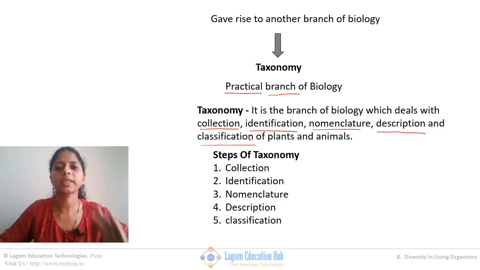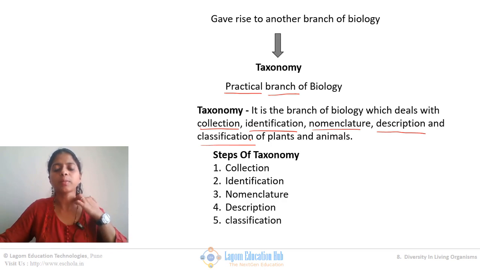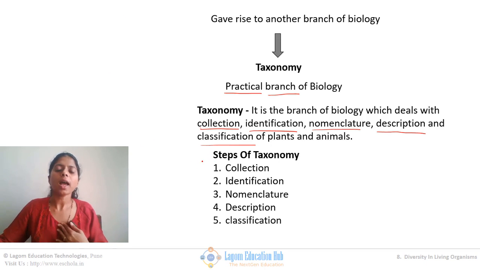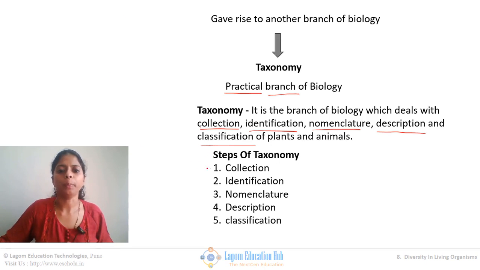Now what will taxonomy do? It is a smaller branch of systematics, that is fine, which is practically applicable. So what is the practical application? What would they practically do? Suppose I decided to study taxonomy, what will I do? I'll tell you step by step what I can do in taxonomy. First I will do collection.